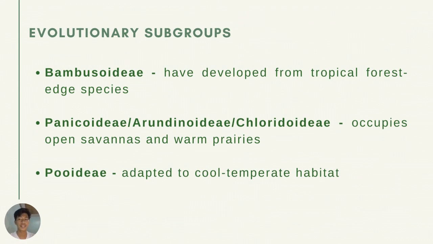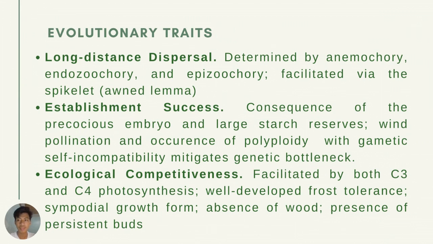From the presumptive forest edge origin, grasses evolved along three different developmental trajectories, each adapted to a different general habitat type. The bambusoids evolved to become tropical forest inhabitants. The panicoids or arundinoids and the chloridoids occupied savannas and warm prairies, and the pooids adapted to cold temperate habitats. The grasses have adapted most successfully to open habitats, particularly habitats impacted by grazing, fire, and drought.